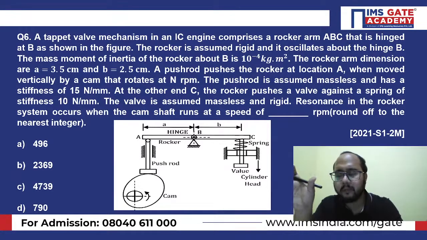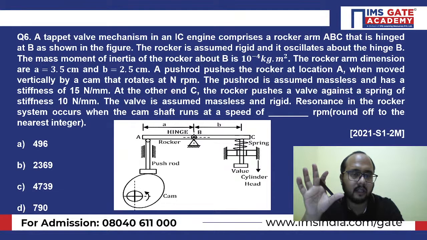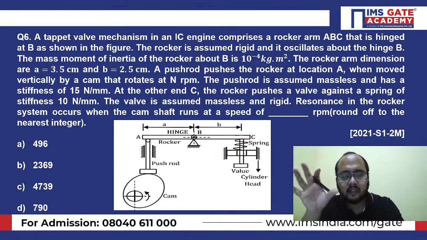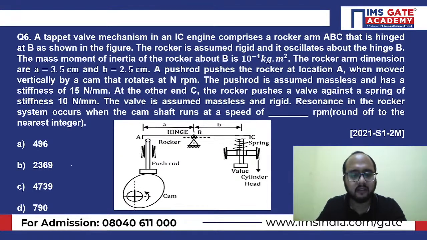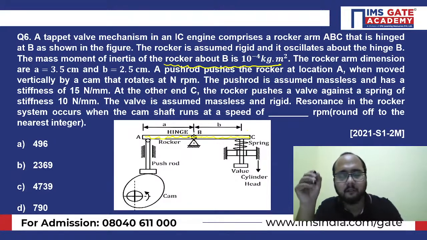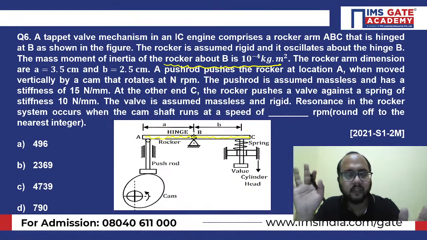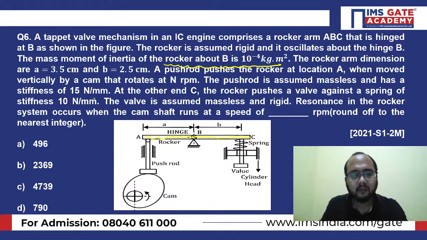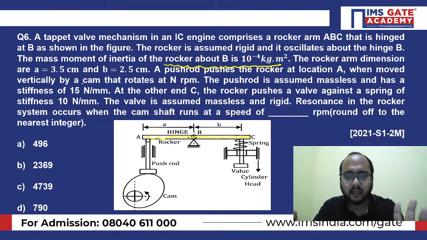Just read the question completely here. Actually, a tapered wall mechanism they have given, for which there is a rod. For the rod, they have given some values. I will highlight those values. Mass moment of inertia of the rocker, first of all, they have given about B. Rocker is this, and for this they have given the mass moment of inertia. The value they have given. Now, apart from that, A and B dimensions they have given, that is one point. Now, after that, they have given the push rod.